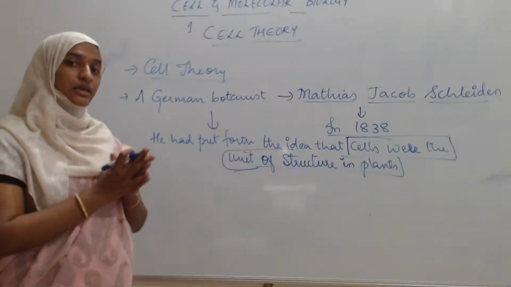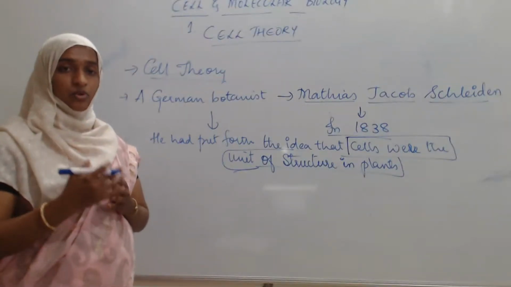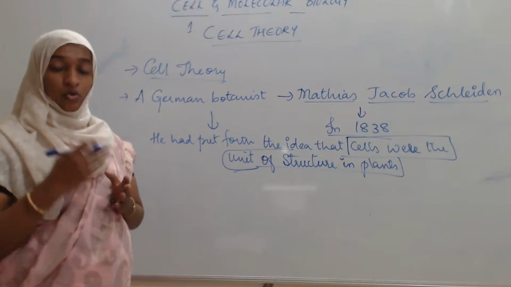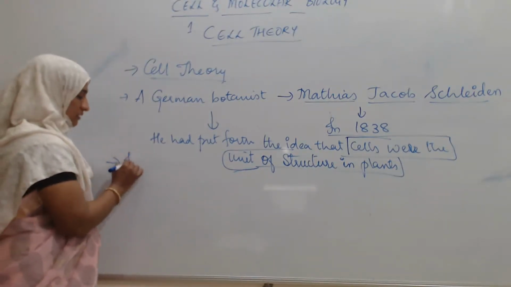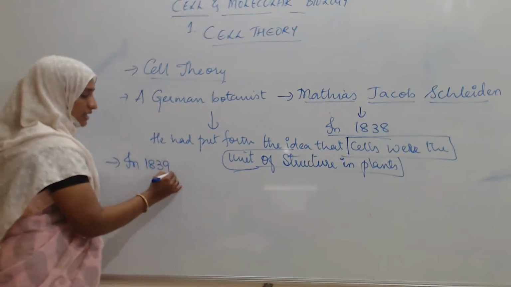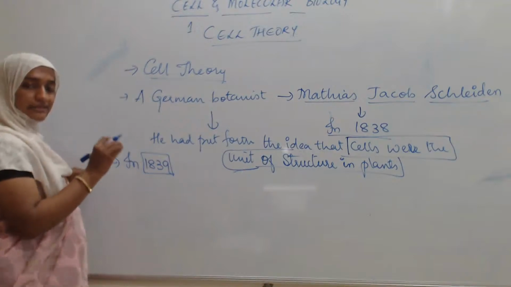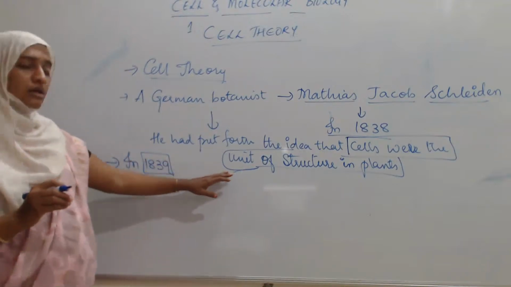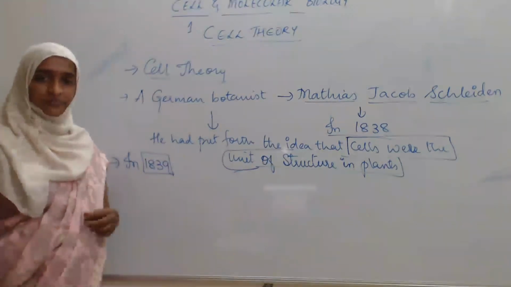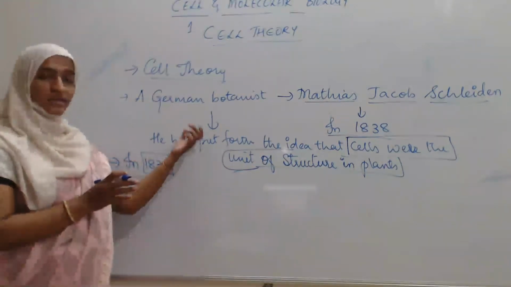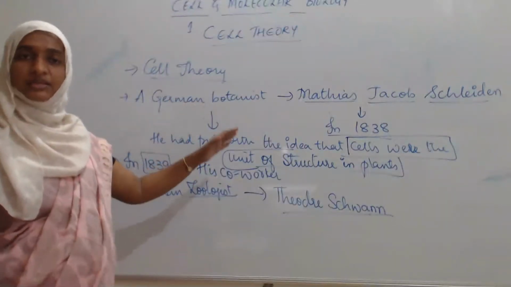Next, his co-worker. In the year 1839, what did he tell? Matthias Jakob gave the idea that cells are the structural unit in plants.